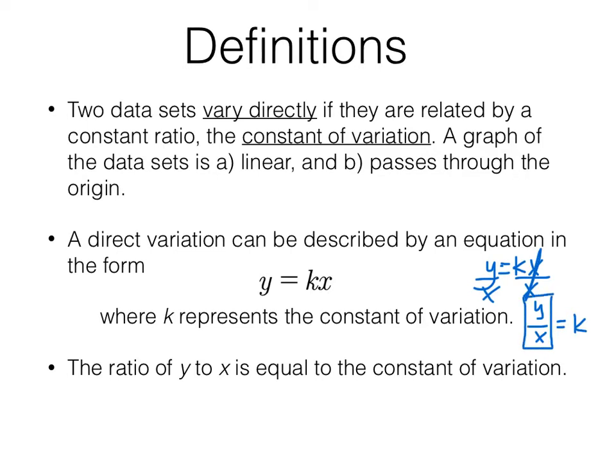And if you look here, that's what this says. The ratio of y to x is equal to that constant of variation. That's what we're going to use to determine if a data set that we're given shows a direct variation relationship.